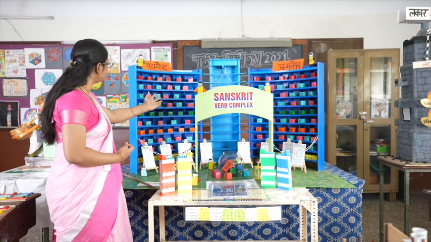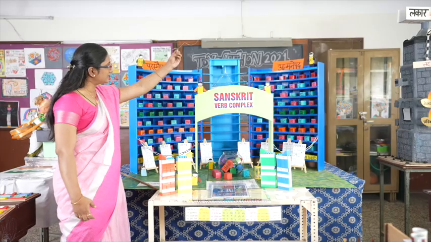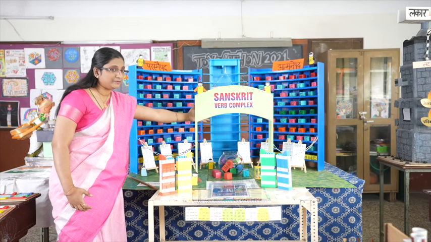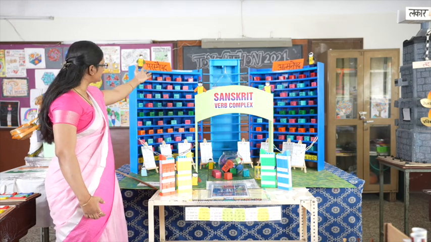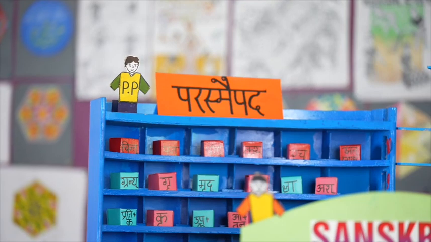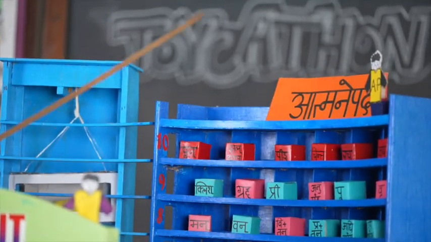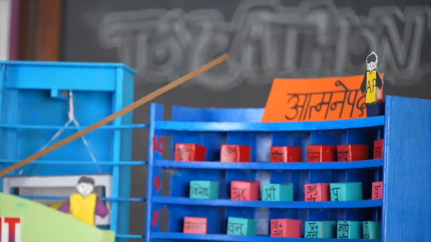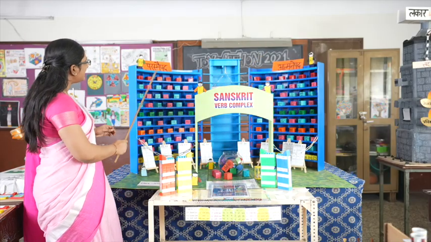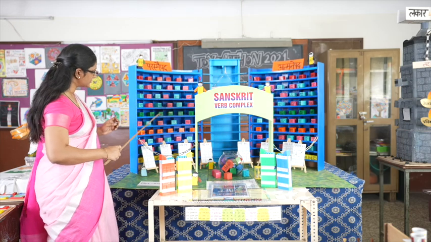Here, this is our A building and this is our B building. The first building is named Parasmaipadam and the second building is titled Atmanepadam. There are many roots who stay on different floors.